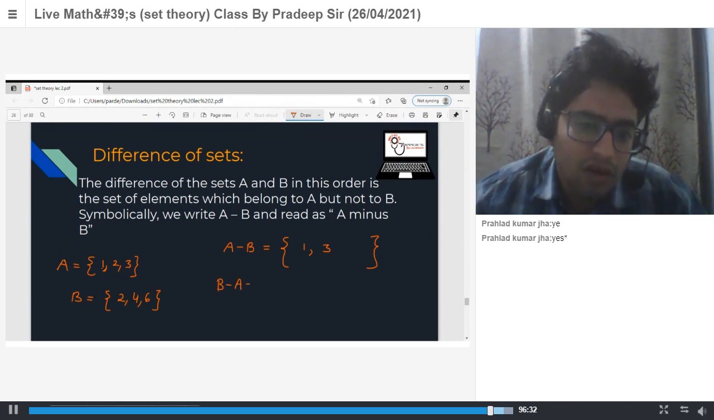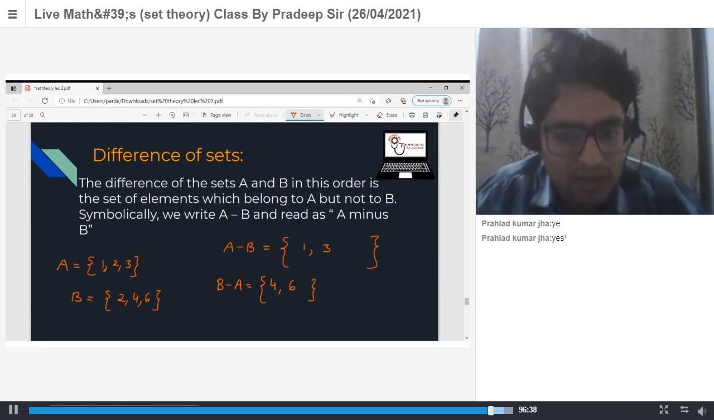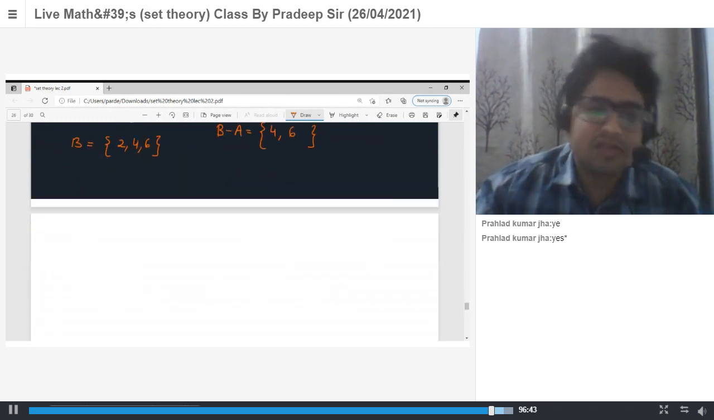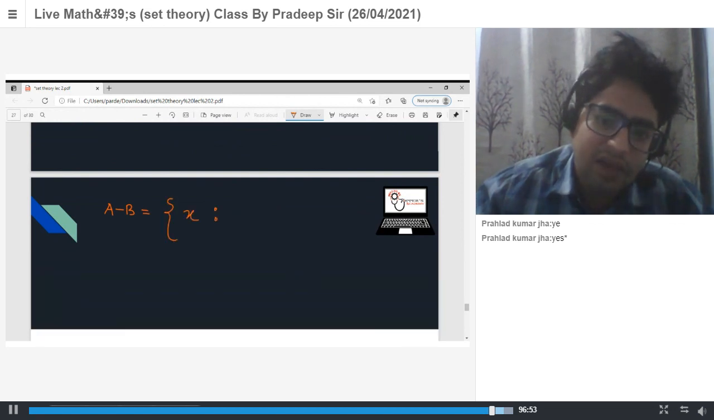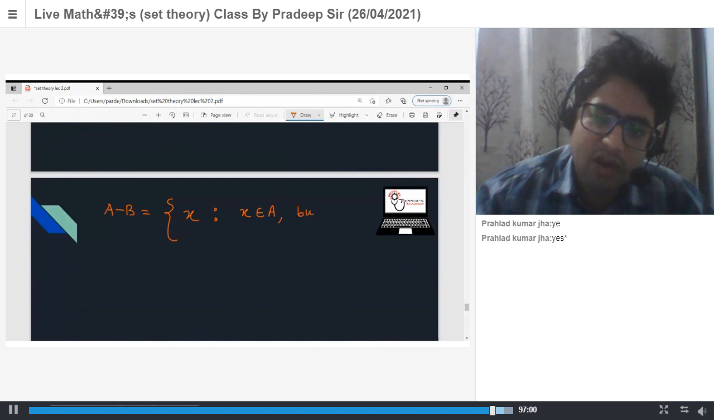It will be 4 and 6. Yes, it will be 4 and 6: the collection of all elements which belong to B but do not belong to A. So the mathematical definition is: A minus B is equal to the collection of all X such that X belongs to A and X does not belong to B.